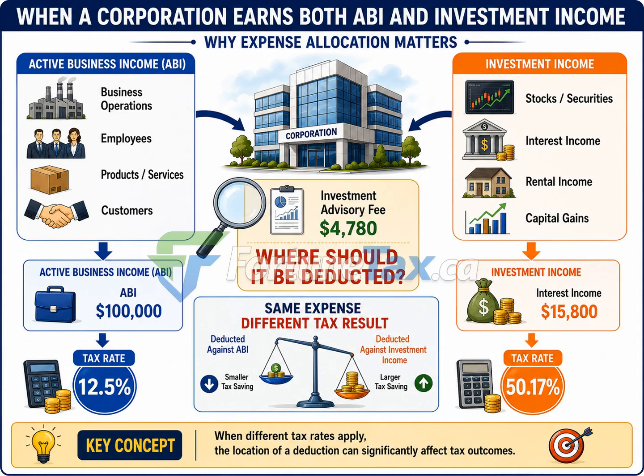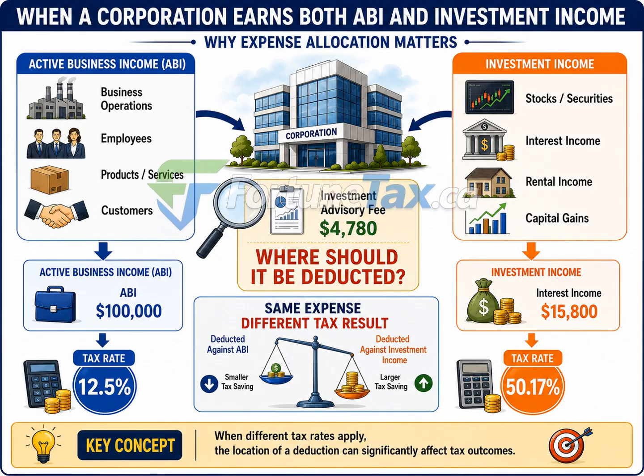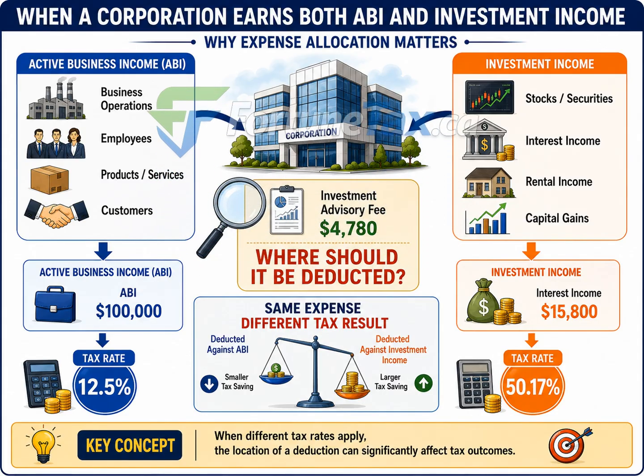Whenever a corporation earns both active business income and investment income, tax preparers must carefully determine which source of income an expense relates to. Direct investment expenses generally belong with the investment activity that generated them. The key concept at the bottom of the slide summarizes the entire issue. When different tax rates apply, the location of a deduction can significantly affect the corporation's overall tax outcome.